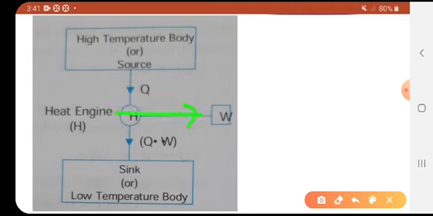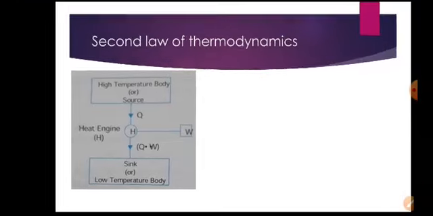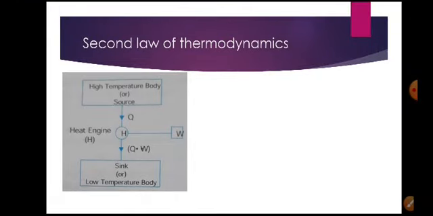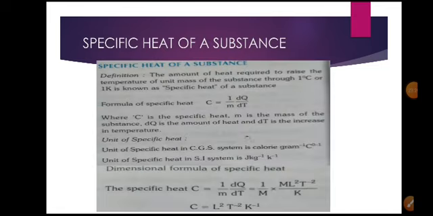That is given by Kelvin. So from this it is clear that it is impossible to transmit heat from a body at lower temperature to a body at higher temperature. This is the second law of thermodynamics.